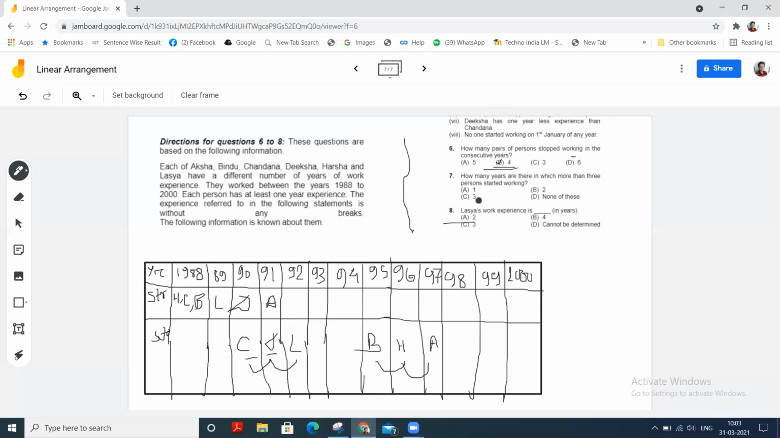Okay. Next question. How many years are there in which more than 3 persons started working? So in 1988, 3 persons, but more than 3 here we have not seen. So none of the above. Lassa's work experience: 89 to 92 means it is 3 years. Okay. So choice C.